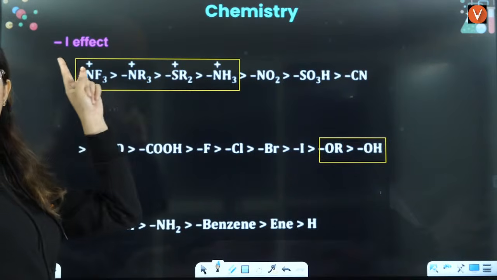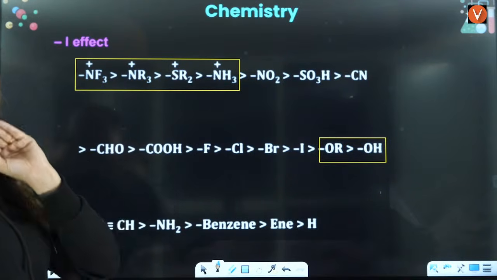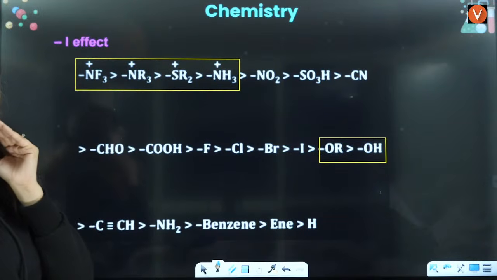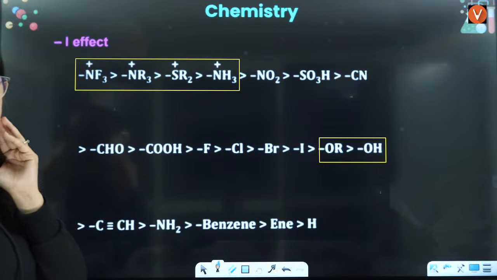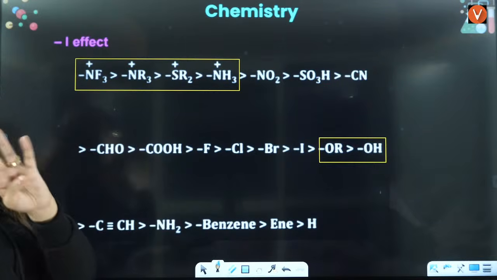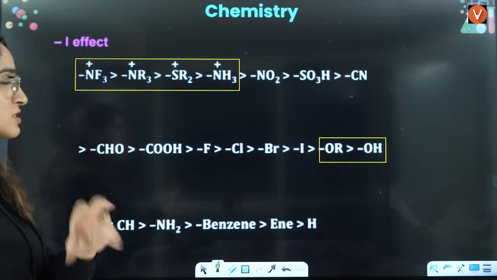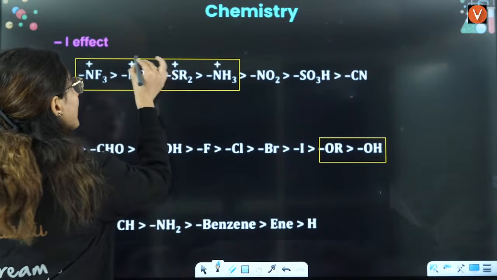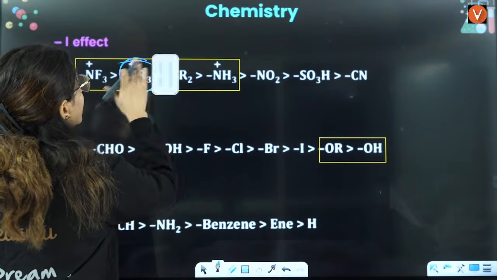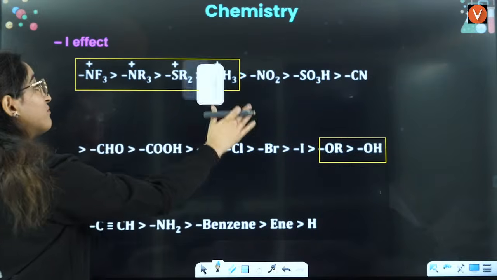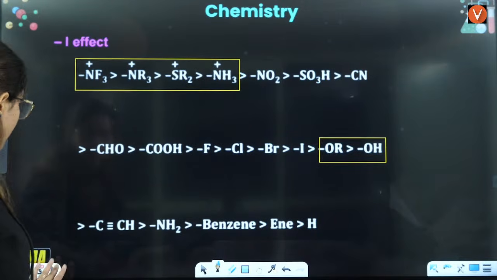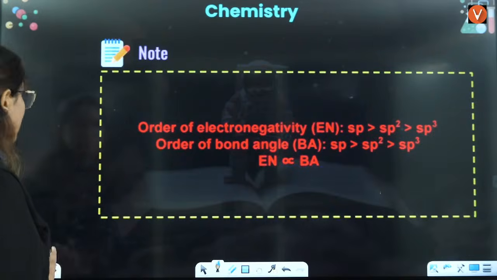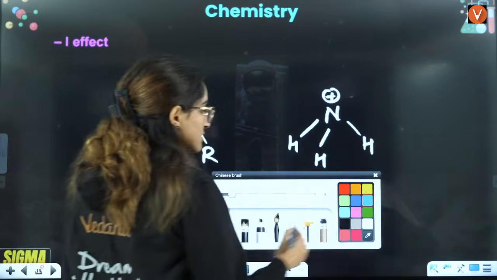Why does NF3 have the maximum? It has 3 fluorines. Fluorine is very electronegative in nature. Highest electronegativity, 4. So that's why the minus I effect is maximum. But the important part is why NR3 is greater than NH3. Why, ma'am? Why is it so? See, if you see this here, this is NR3, this is NH3.